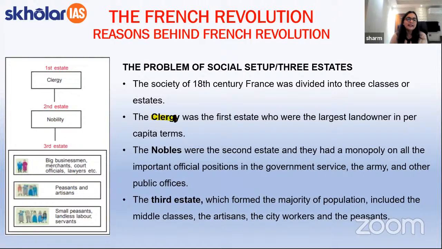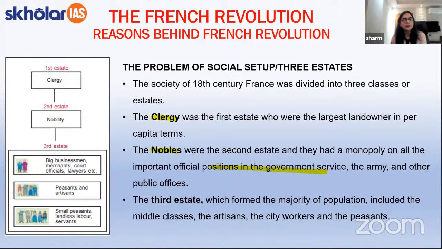All right. The second estate comprised of the nobility, and they were very important people as they held important official positions in the government services, in the army, etc. So basically, they were the people who were directly serving the monarch and were in important administrative positions. Now, students, comes the lowest category or the third estate.